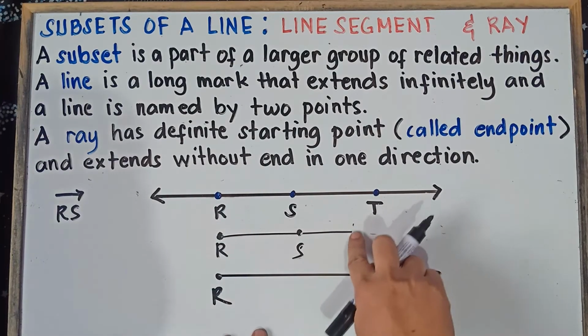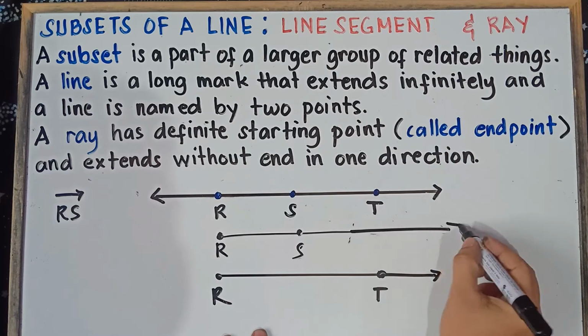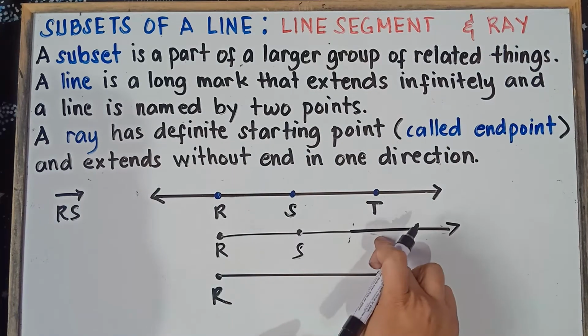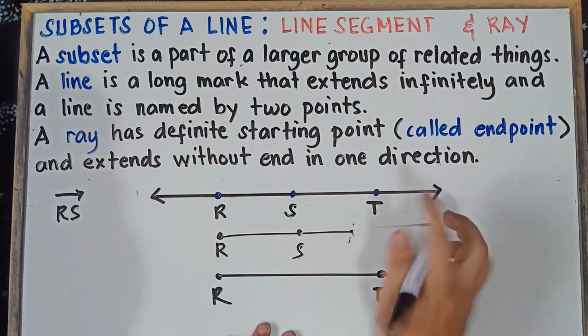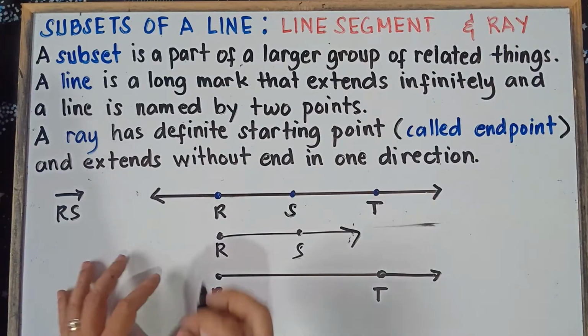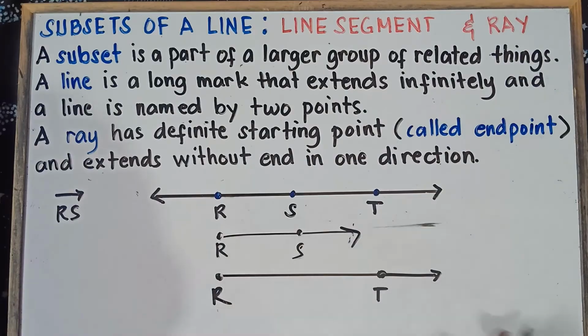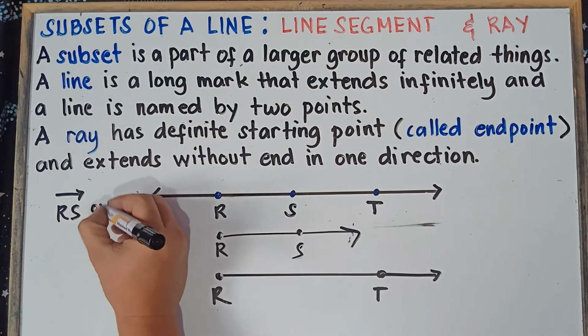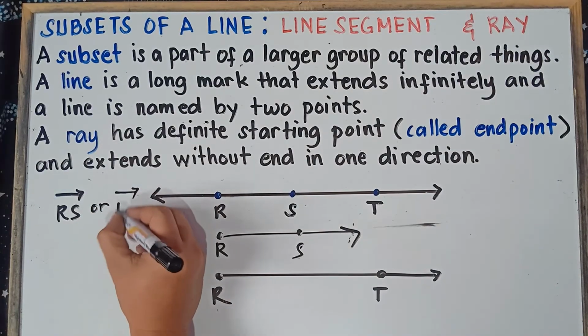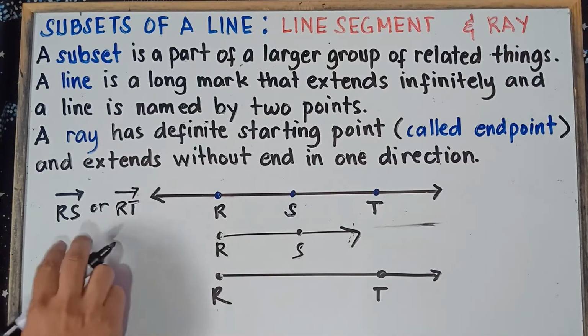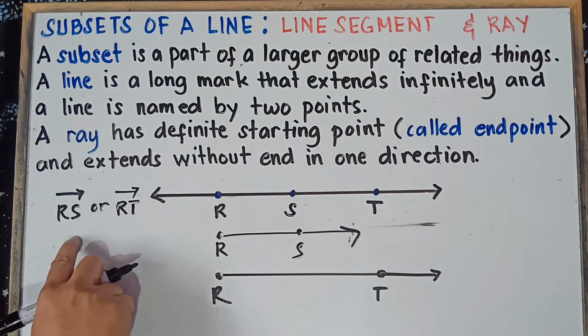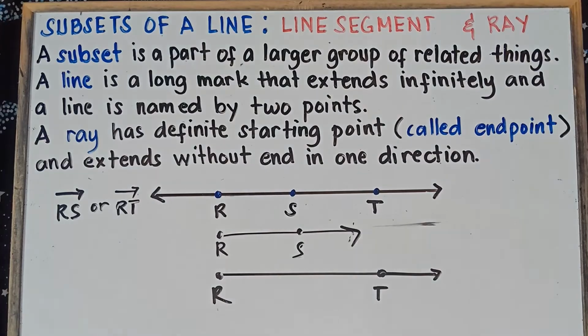This arrow can extend, and you will have T here. So RS is just the same as RT, counted as one.